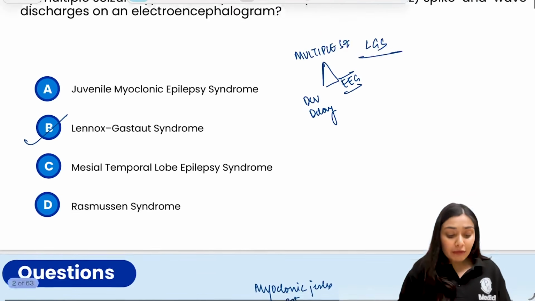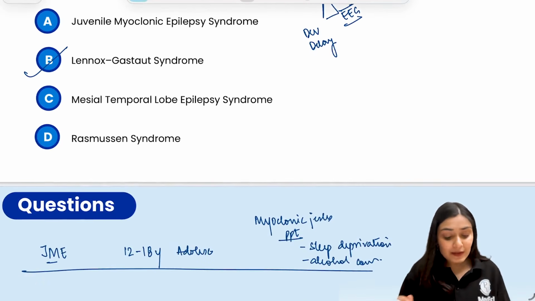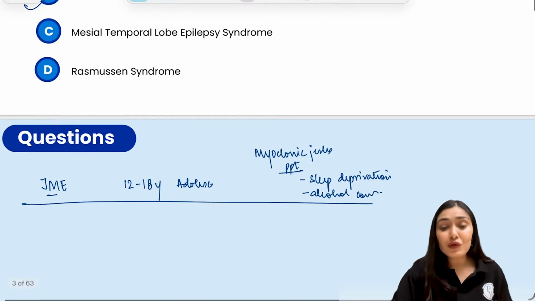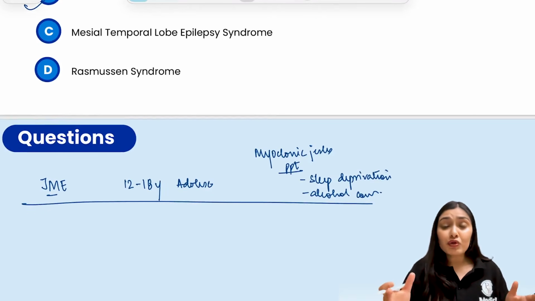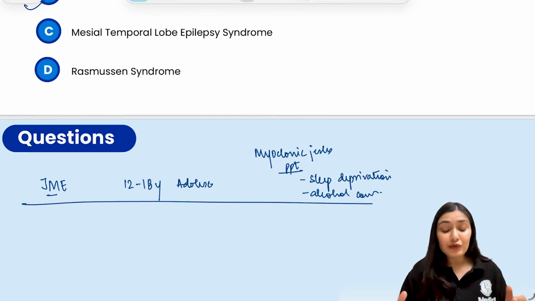Right? Apart from that, mesial temporal lobe epilepsy syndrome is frequently associated with the febrile seizure spectrum, and then you have Rasmussen syndrome. In Rasmussen syndrome, usually you see unilateral focal seizures, and there is progressive hemiparesis.